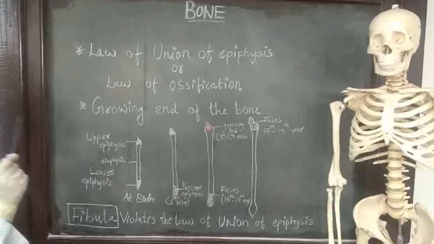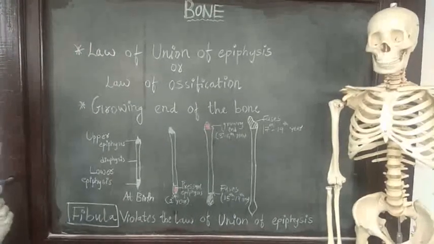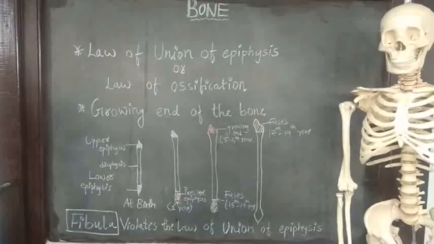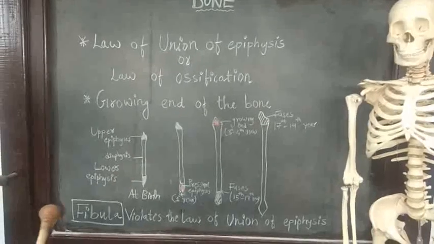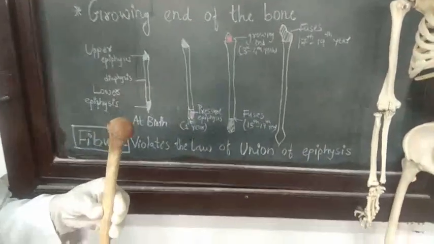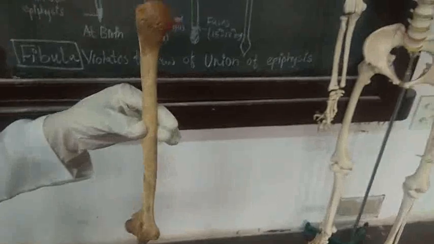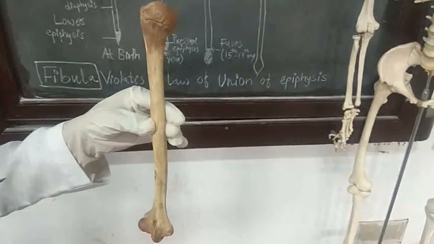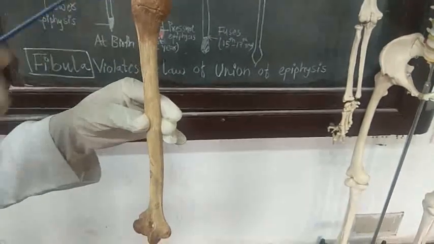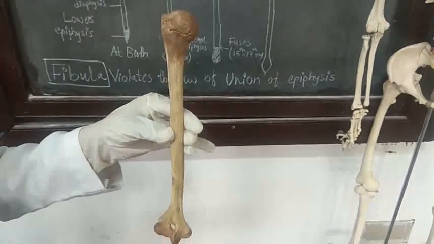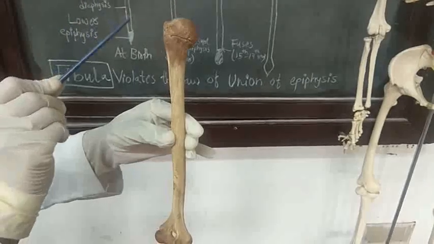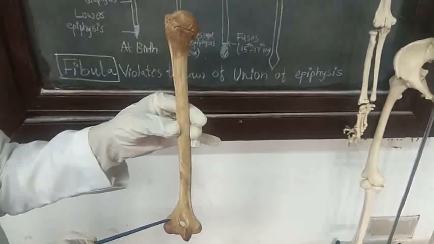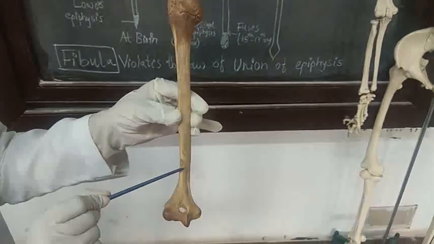Now, law of union of epiphysis or law of ossification. Before going to the detail of law of ossification, few basic things you should remember. That is, see, this is the humerus, which is an example of typical long bone. So, it has two ends having epiphyses. Now, these two epiphyses do not fuse simultaneously with the diaphysis.